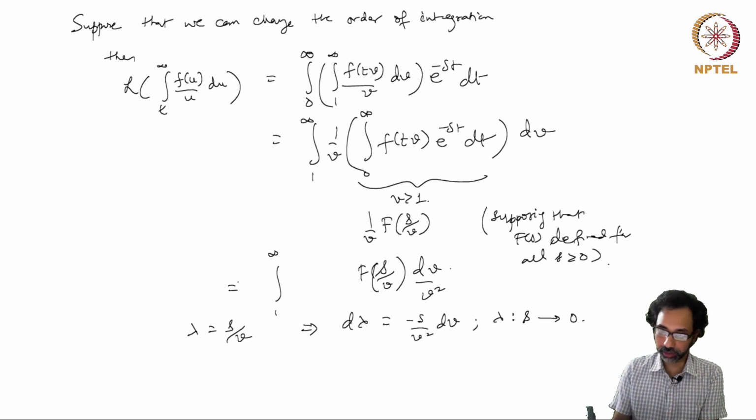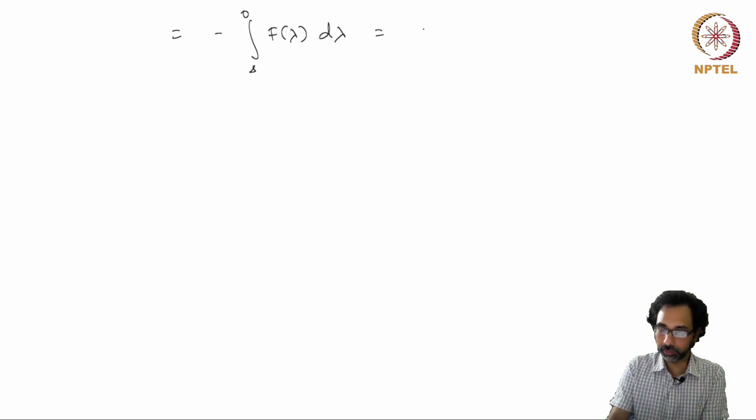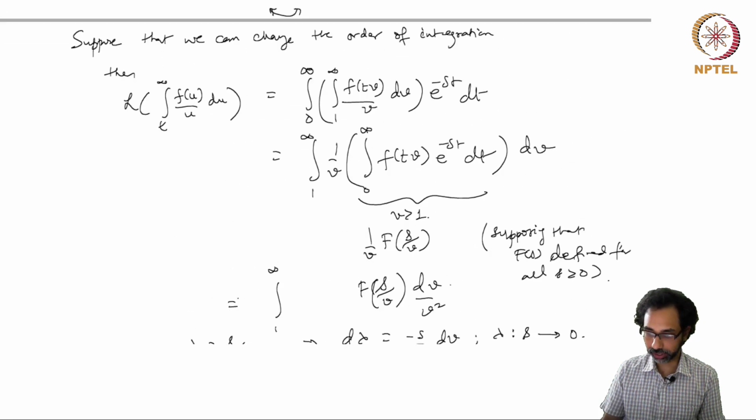So now we can rewrite this as minus the integral from s to 0 of F(lambda) d lambda, which is nothing but the integral from 0 to s of F(lambda) d lambda.